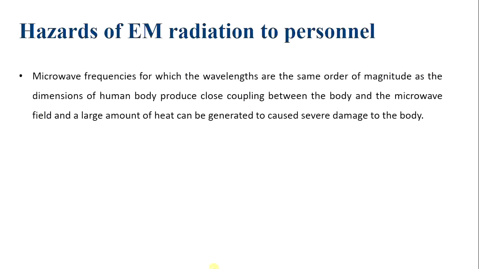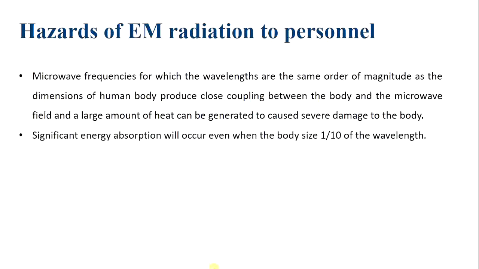Microwave frequencies for which the wavelengths are of the same order of magnitude as the dimension of the human body produce close coupling between the body and the microwave field, and a large amount of heat can be generated to cause severe damage to the body. Significant energy absorption will occur even when the body size is 1/10 of the wavelength.